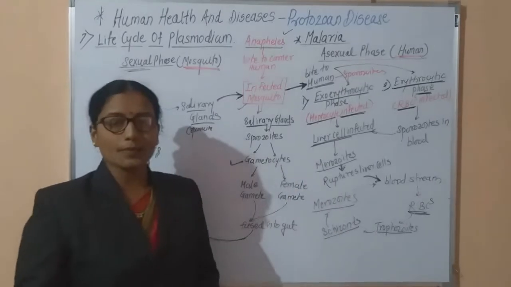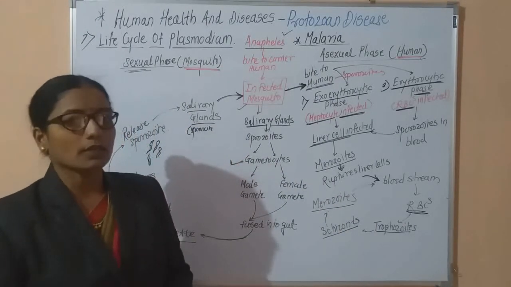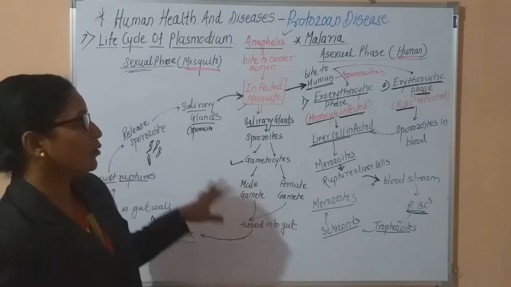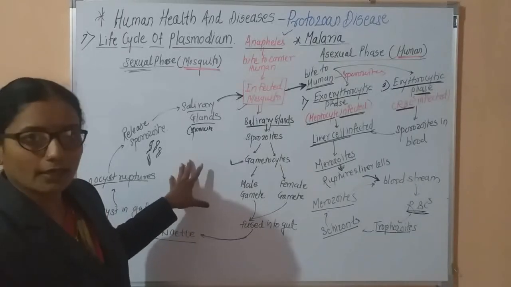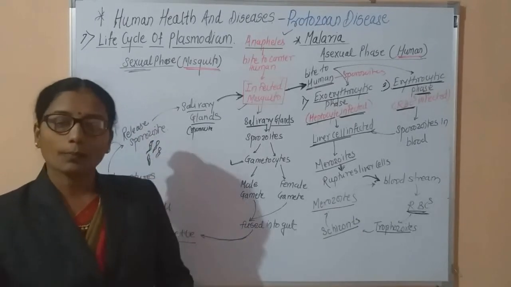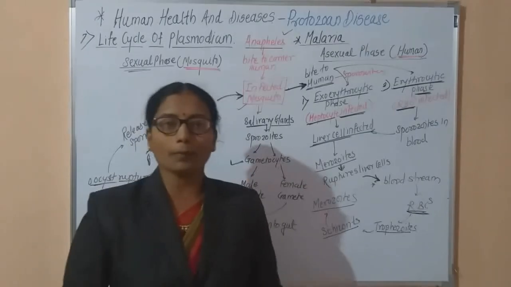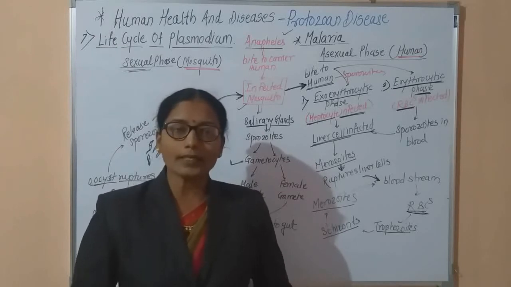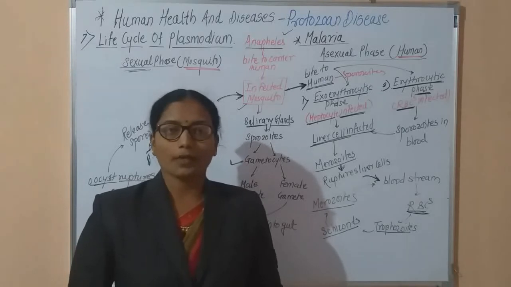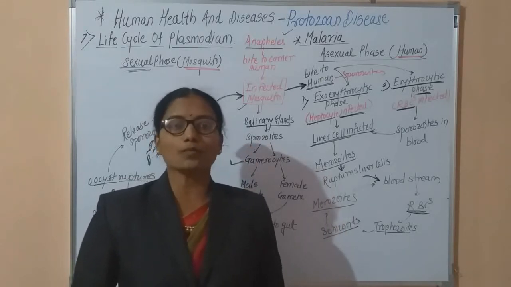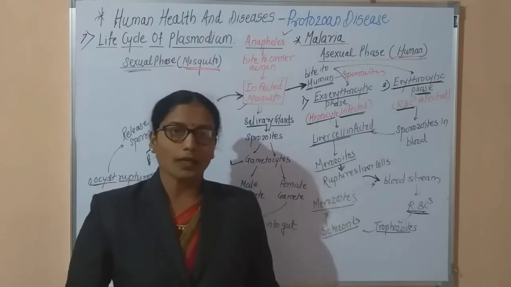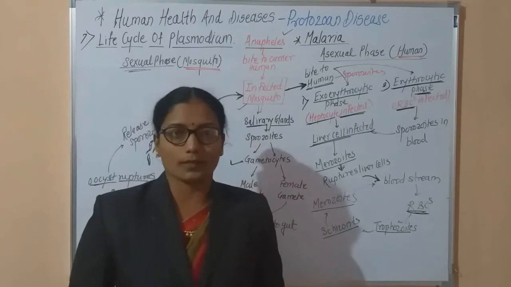Okay. Now the life cycle of Plasmodium vivax will be asked as a long question, and if you represent it in a cyclic representation, it is very easy to understand the life cycle of the Plasmodium. Now again remember one thing: malaria is a protozoan disease. The pathogen is Plasmodium. There are 4 species: Plasmodium vivax, Plasmodium falciparum, Plasmodium ovale and Plasmodium malariae. These are the 4 species.